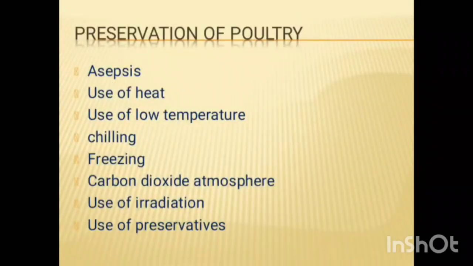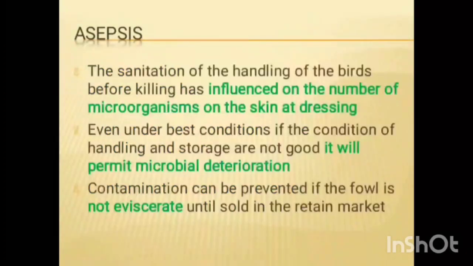Next, the preservation of poultry. There are several steps involved in this preservation. First one, asepsis. Next one, the use of heat. Third one, use of low temperature. Fourth one, chilling. Fifth one, freezing. Sixth, carbon dioxide atmosphere. Seventh, use of irradiation. Eighth one, use of preservatives.